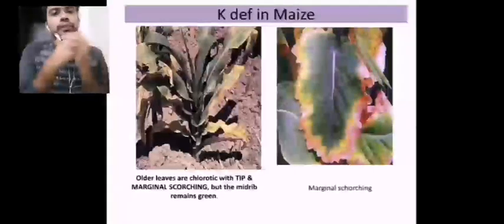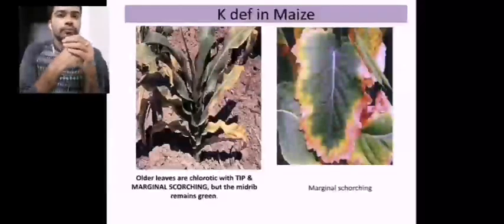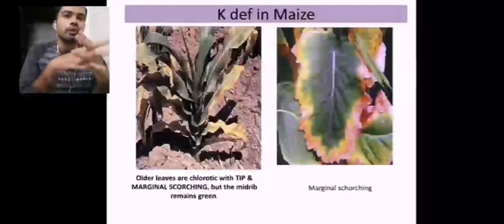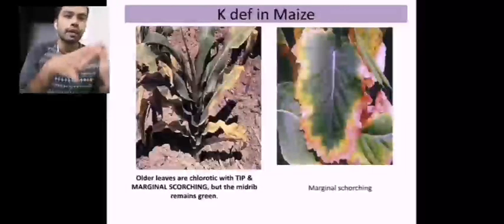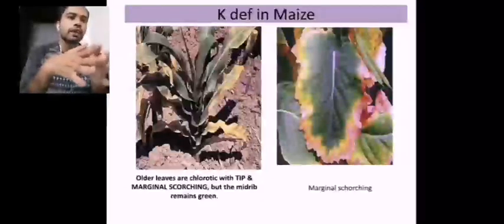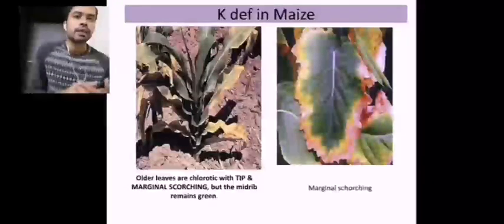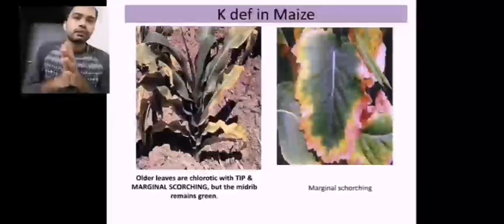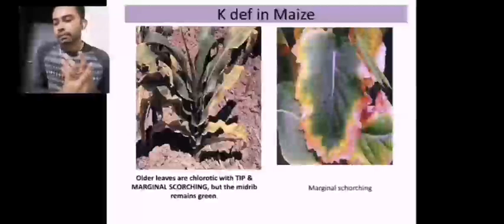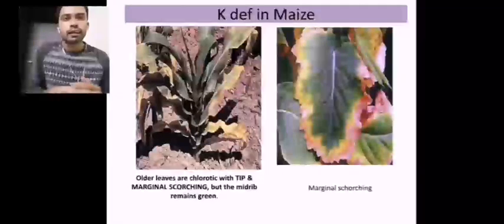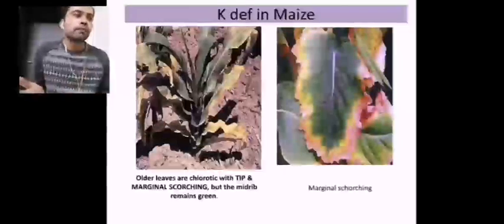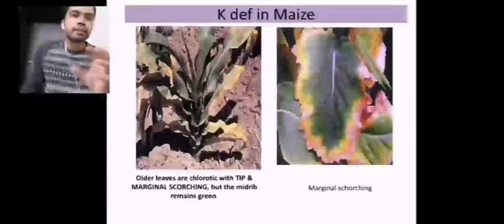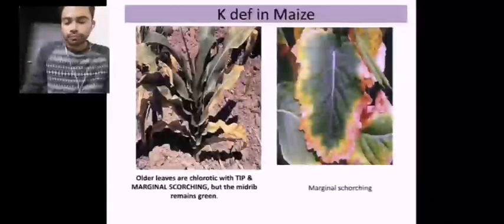As you can see here in the picture, the older leaves become chlorotic. Remember, the deficiency symptoms of nitrogen, phosphorus and potassium invariably start at the older leaves and then spread to the younger leaves. Nitrogen deficiency shows uniform, unpatterned chlorosis, phosphorus deficiency leads to purplishness, and potassium deficiency leads to a chlorotic appearance along with scorching, which is precisely the marginal scorching or tip scorching.